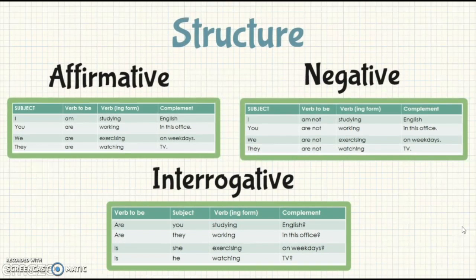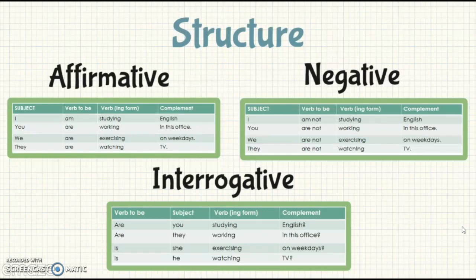And after that one, we are going to find the different structures that we have for the affirmative, for the negative, and for the interrogative. In the first part, the affirmative, we have the subject in the first place, then the verb to be, and after the verb to be, we have the main verb joined with the ing form, or what we call the gerund form, plus the complement. In this case, our first sentence will be, I am studying English. Here, am is the verb to be, studying is the gerund form, the combination of study plus ing, plus English, which is our complement.